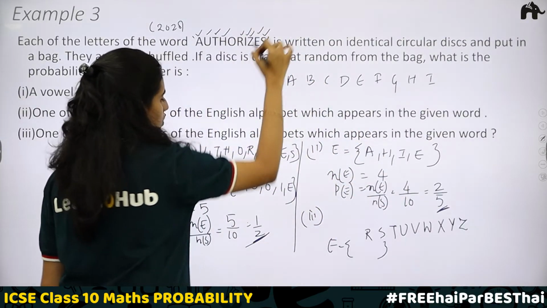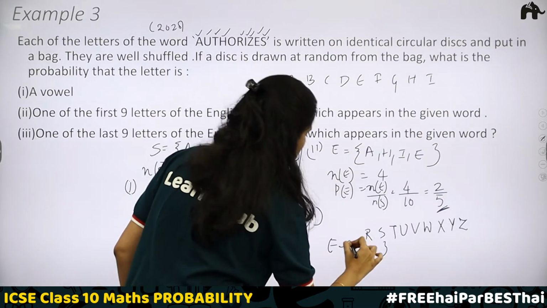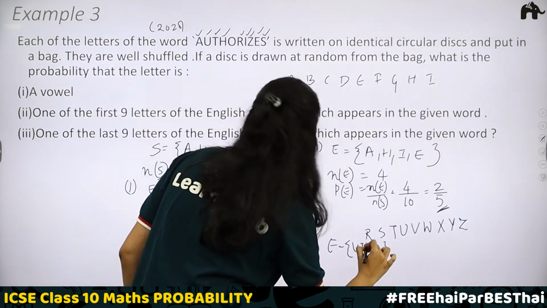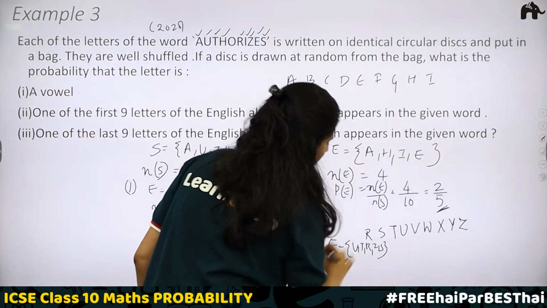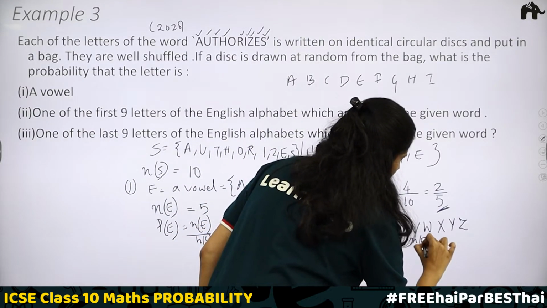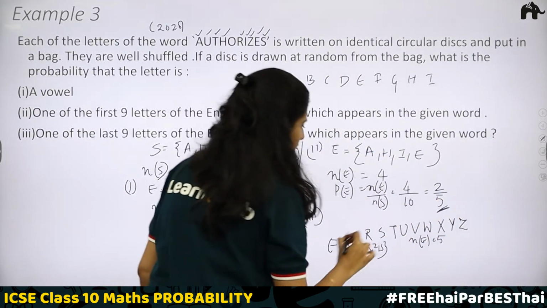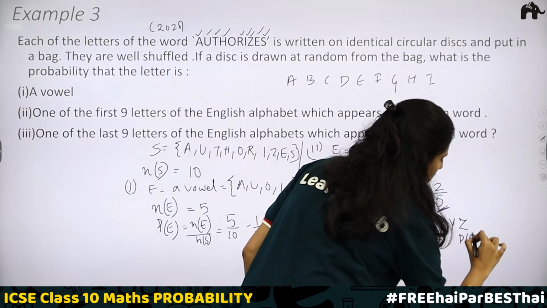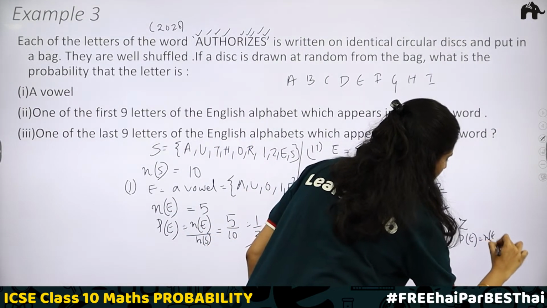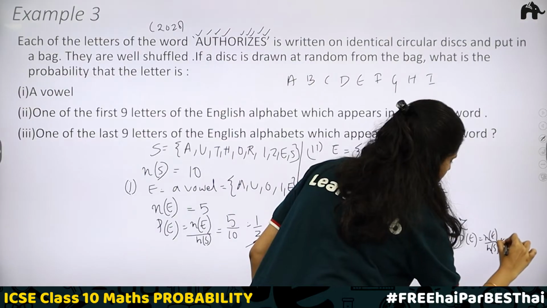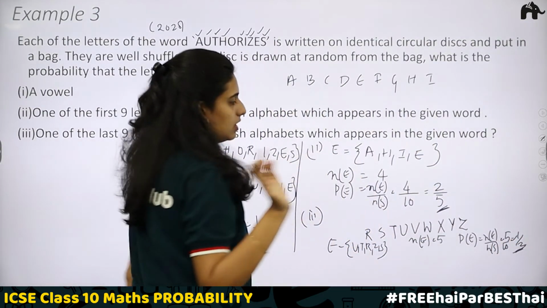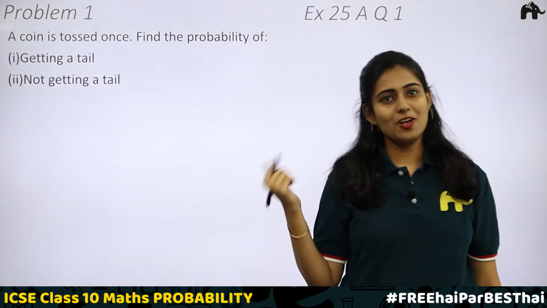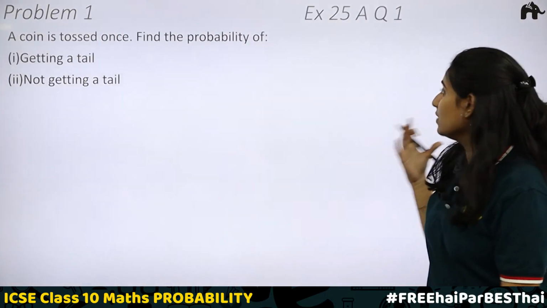So include Z. So the 5 possible outcomes are U, T, R, Z, S. N of E in this case is again equal to 5. Then what is the probability of the event? P of E is equal to N of E by N of S, that is 5 by 10 equal to 1 by 2. Here again you are getting 1 by 2. Clear?